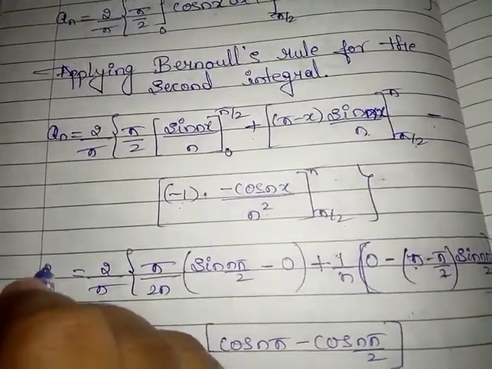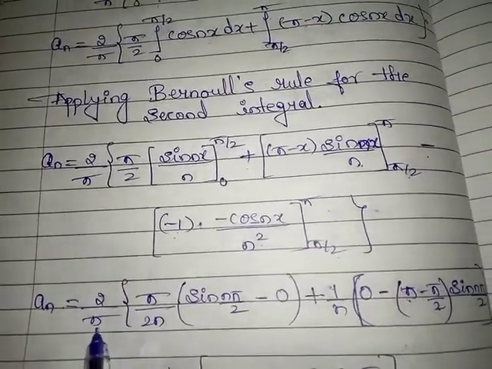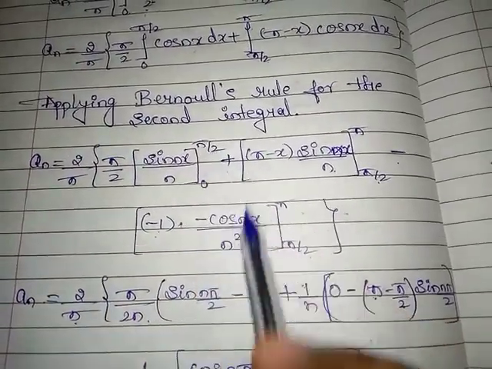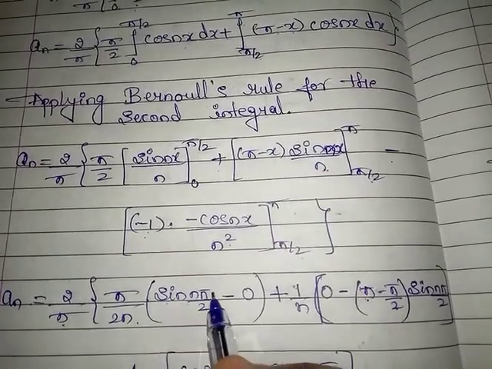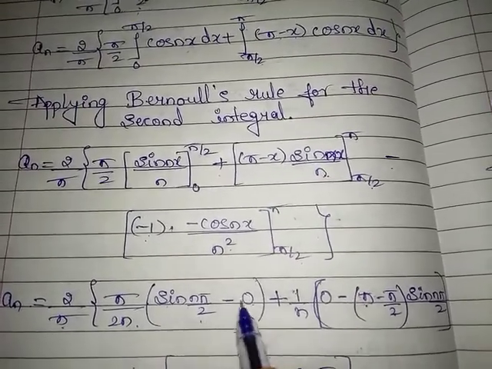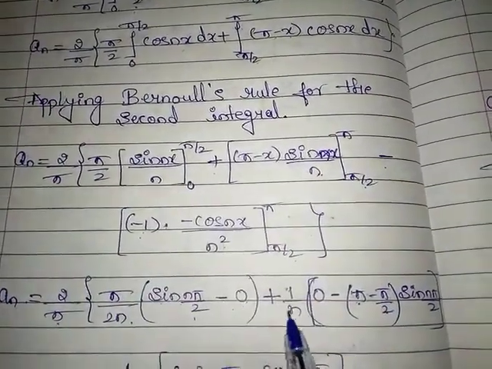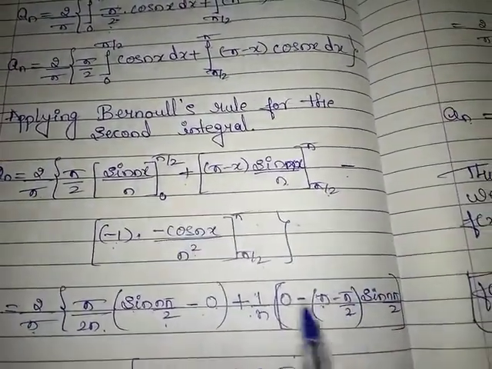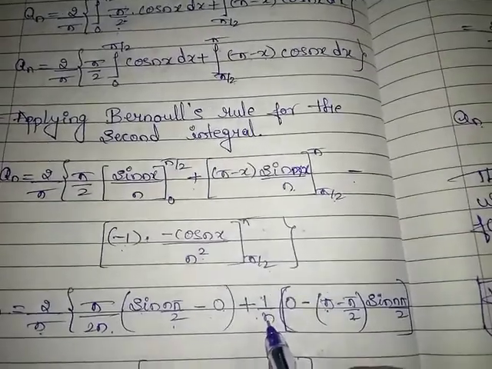Now an is equal to 2 by pi, here it is pi by 2n, apply the limits. Upper limit it is sin n pi by 2 minus 0, because sin 0 is 0, plus apply the limits to this one and take 1 by n outside.